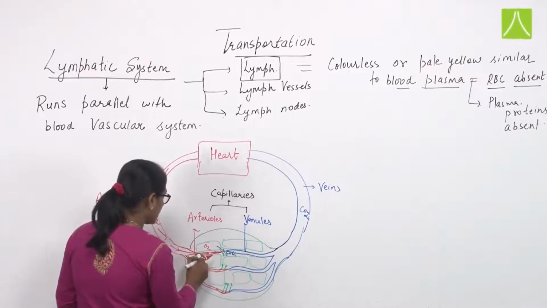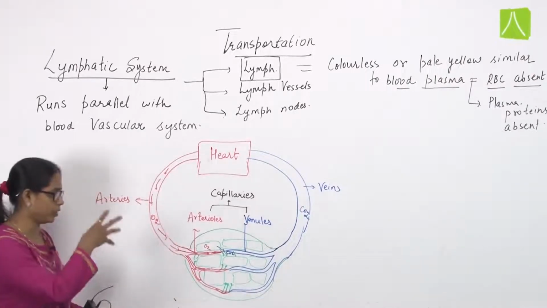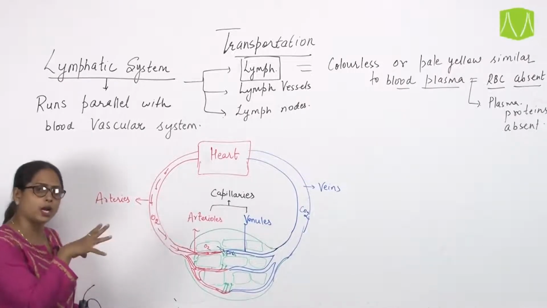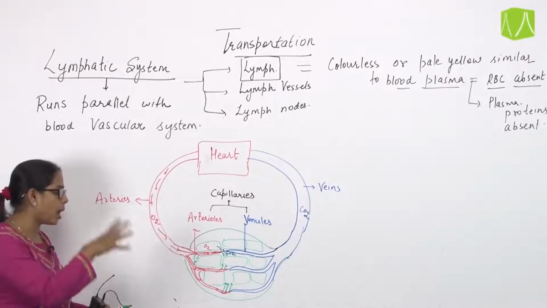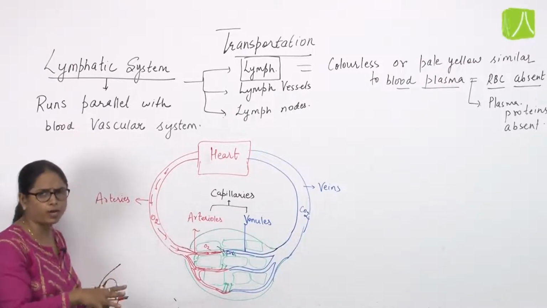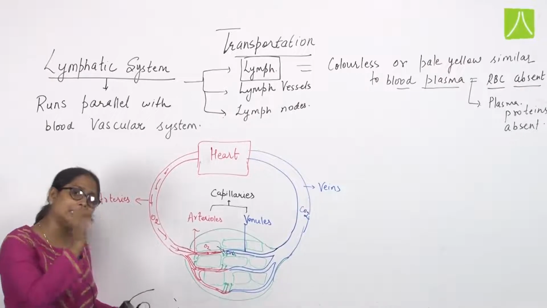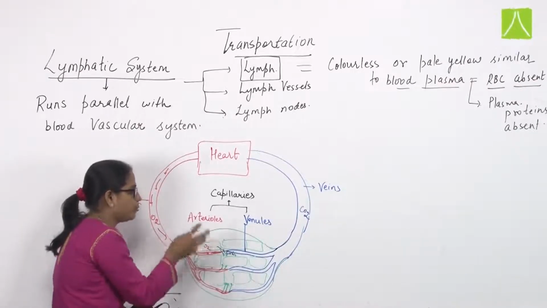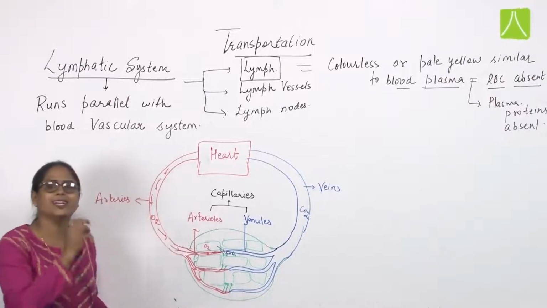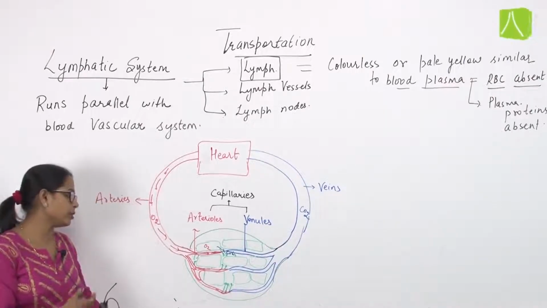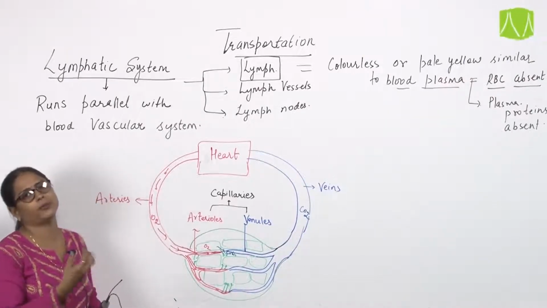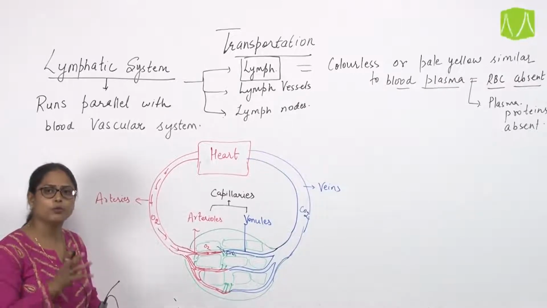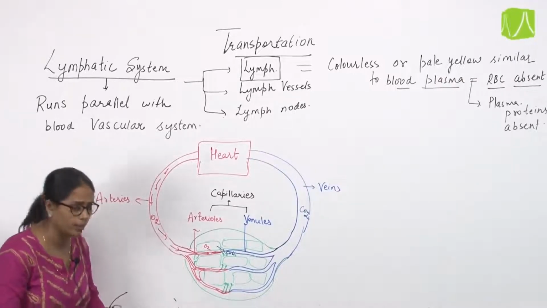So when this leaks out, because of the high pressure in the wall of arteries, some amount of blood gets leaked out in between the tissue, in between the cells, that means in the extracellular fluid. That means you can say a certain amount of blood gets mixed up with the tissue, or the extracellular fluid.